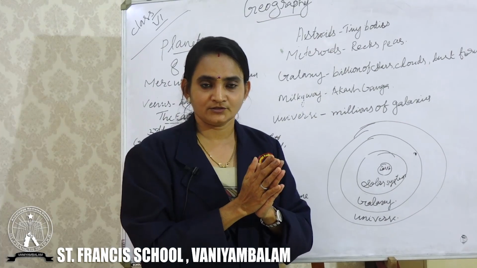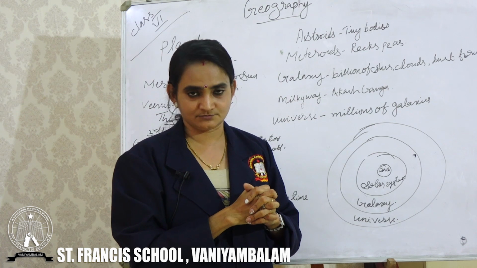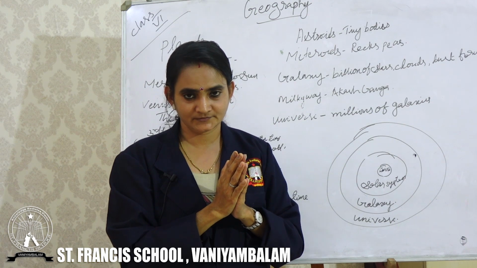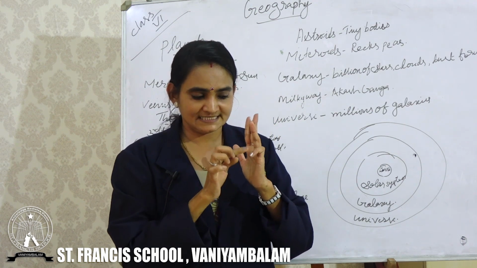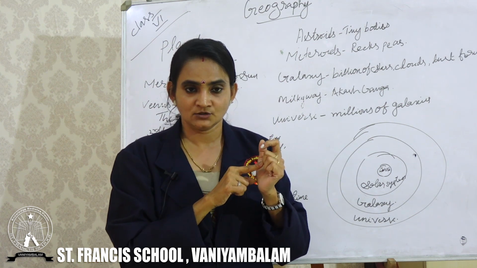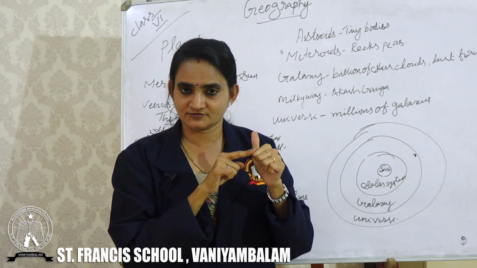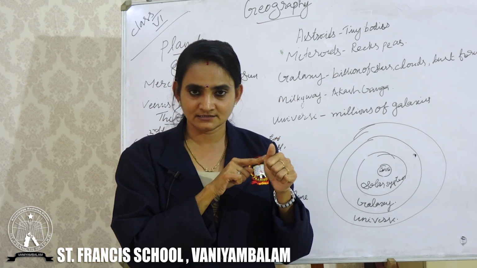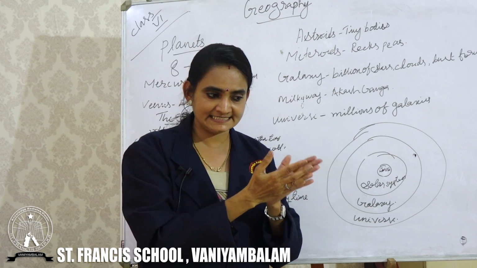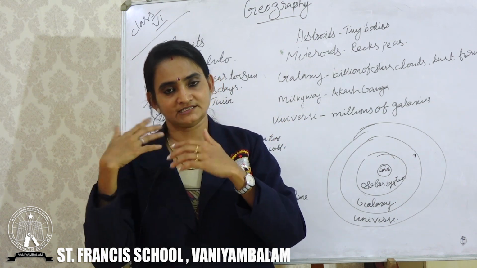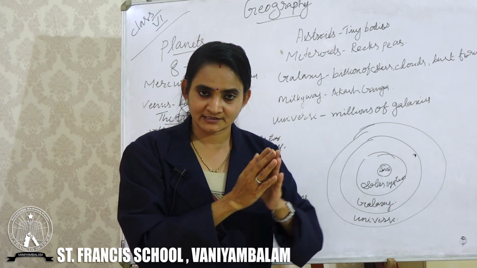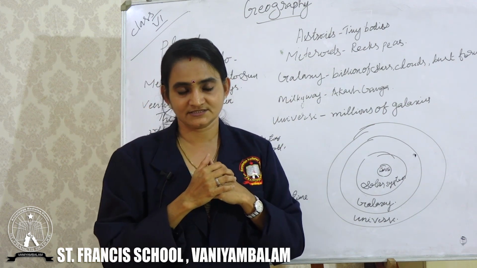Okay dears, so we reached the end of our chapter. This is the first chapter, what is it? The Earth in the Solar System. We learned what the solar system is, what the place of the earth is, and what celestial bodies are and the two types of celestial bodies, stars and planets. We also learned the constellation. Then we learned very deeply about the planets, the sun, the moon, and some other celestial bodies which are asteroids, meteoroids, and what a galaxy is and how a galaxy forms a universe, isn't it?